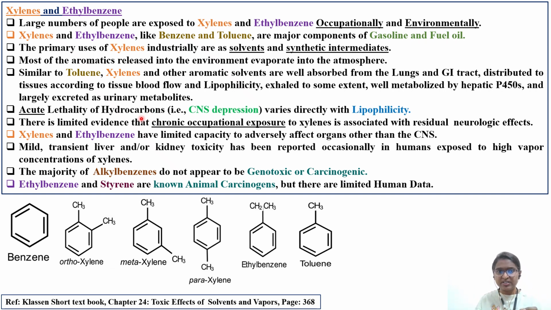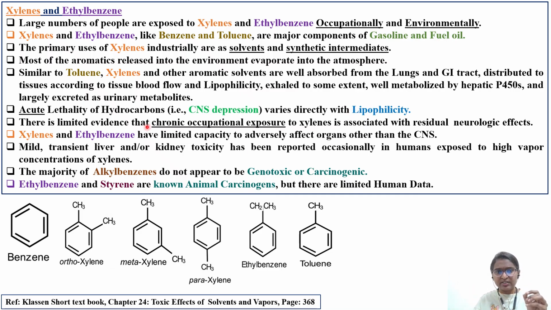Lethality of the hydrocarbons. Hydrocarbons, you have to remember this also: ethane, methane, all C and H, CH related, whatever alkyl chains will be there. That is CNS depression, which varies directly with lipophilicity. The more the lipophilicity, the more it is able to cross the blood-brain barrier and cause CNS toxicity. That you have to remember.